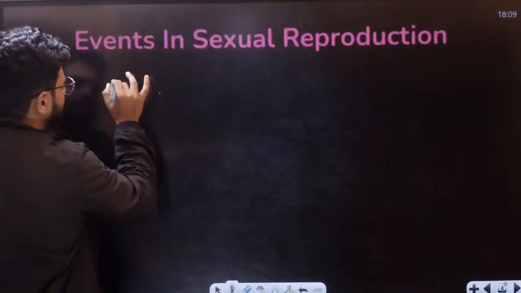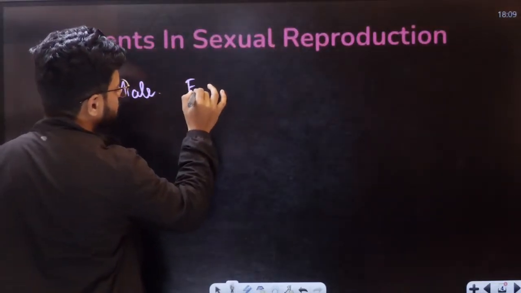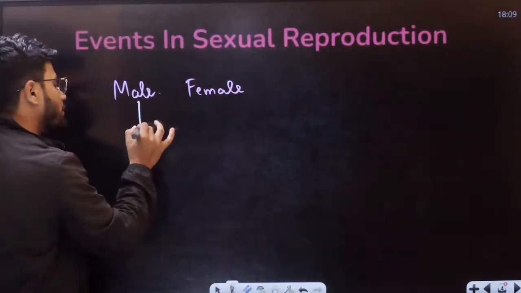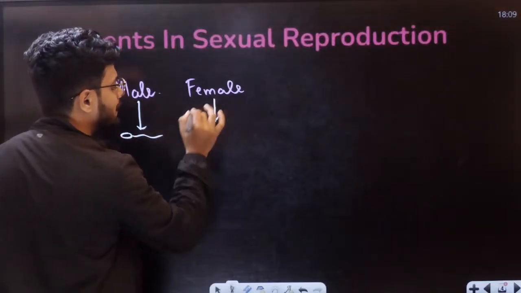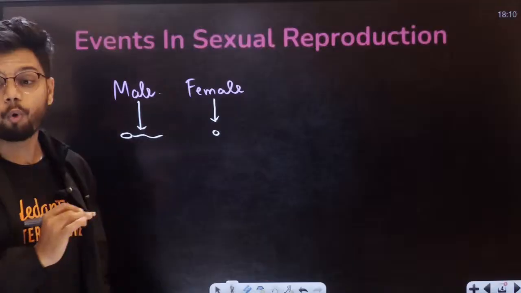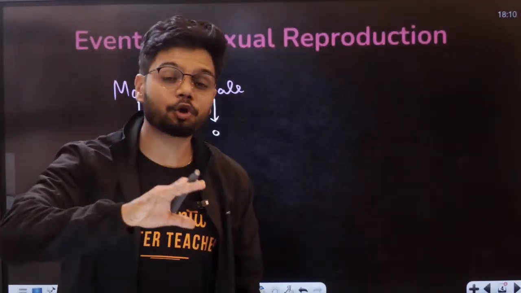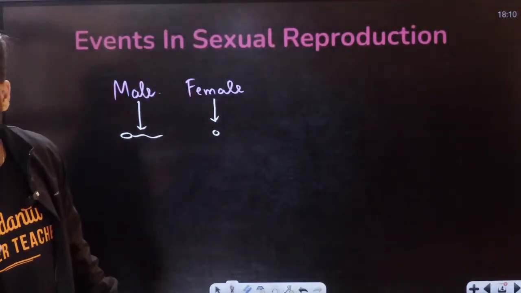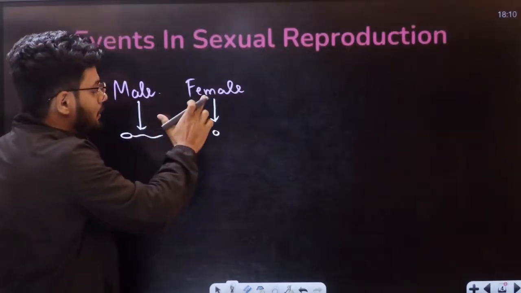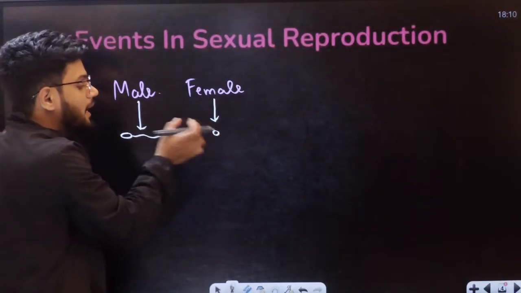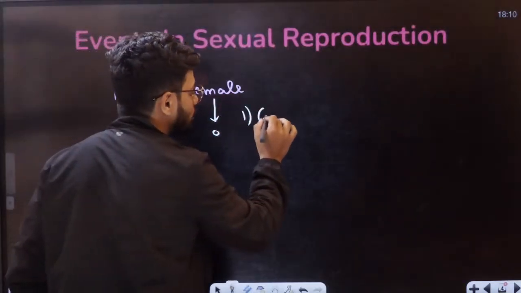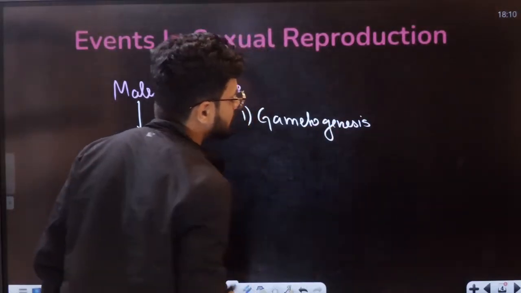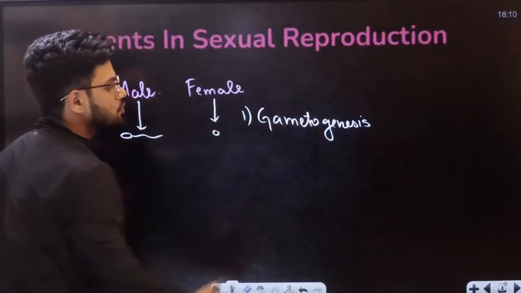Let's say here we have a male organism and we have a female organism. Now, the male organism can produce the sperm. The female organism can produce the egg. Students, what do you call the process of laying the eggs? Advika, tell me. In male and female organisms, the process of gamete formation, that is called as what, students? That is called as gametogenesis. Okay, gametogenesis. That is the first topic here in this chapter.